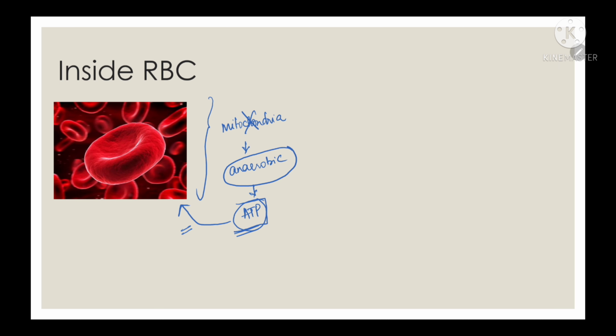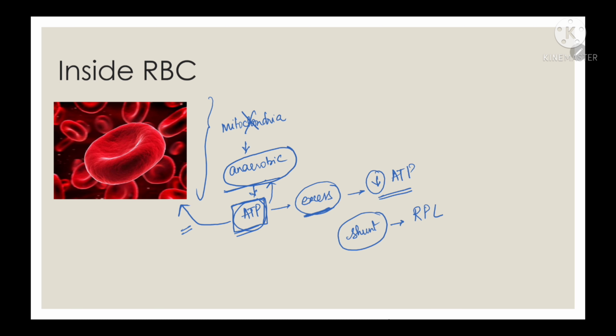But this ATP that is getting produced through anaerobic glycolysis, about 2 ATP, is also in excess amount for the RBC. So to decrease the amount of ATP that are getting produced inside the RBC, there is a shunt pathway that operates, and this shunt pathway is called Rappaport-Luebering cycle or RPL cycle, or bisphosphoglycerate shunt or BPG shunt.